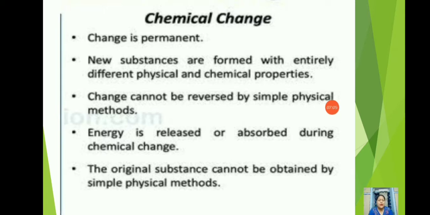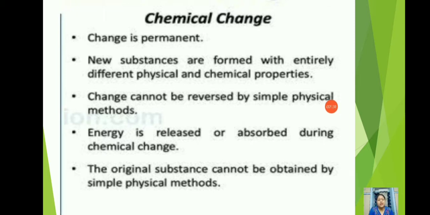The substance which forms is entirely new, with different physical and chemical properties. Next, change cannot be reversed by simple physical methods. So it is not possible to get back the original stuff by simple physical methods. Clear?